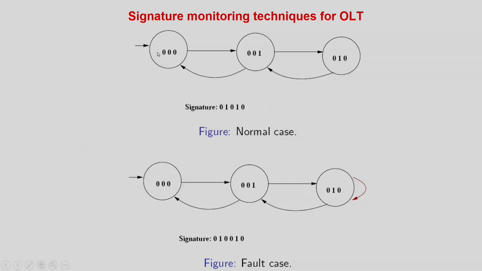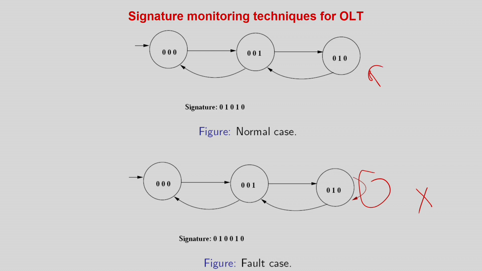So for example, this is some circuit, and this is the finite state model. You can see the state bits represent 000, 001 and 101. If there is a fault, there is a self loop, and in the normal case there is no such loop. Now if I want to make a monitor, what you can do is observe that the flow should go like this and there should not be any kind of loop like this. So in fact you will land up modeling a circuit like this.